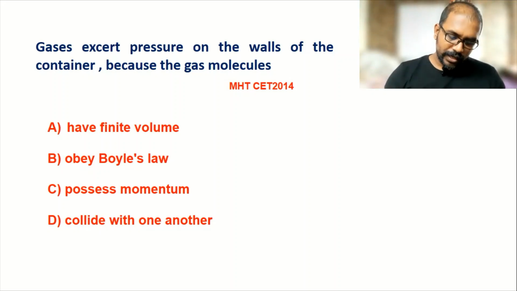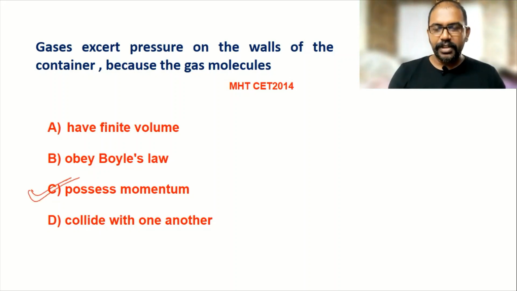So the momentum is the right answer, because we already obtained the derivation for the pressure, in which we obtained the momentum of the gas molecule. They collide on the wall of the container as well as on one another, but the most appropriate option is that they possess momentum, and because of that the gas exerts pressure on the wall.